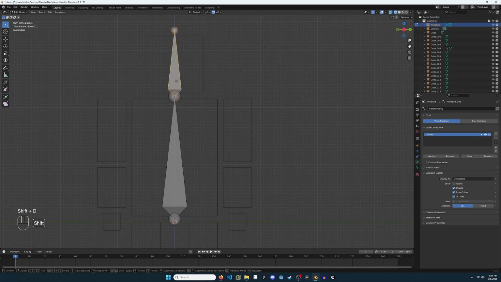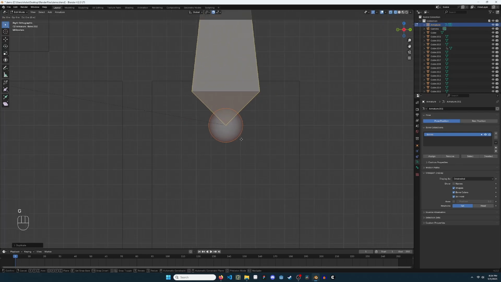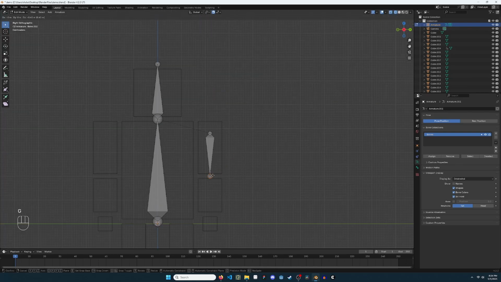Shift D to copy the neck bone for use on the left arm. Create bones for the center of the shoulder, elbow joint, and wrist joint.